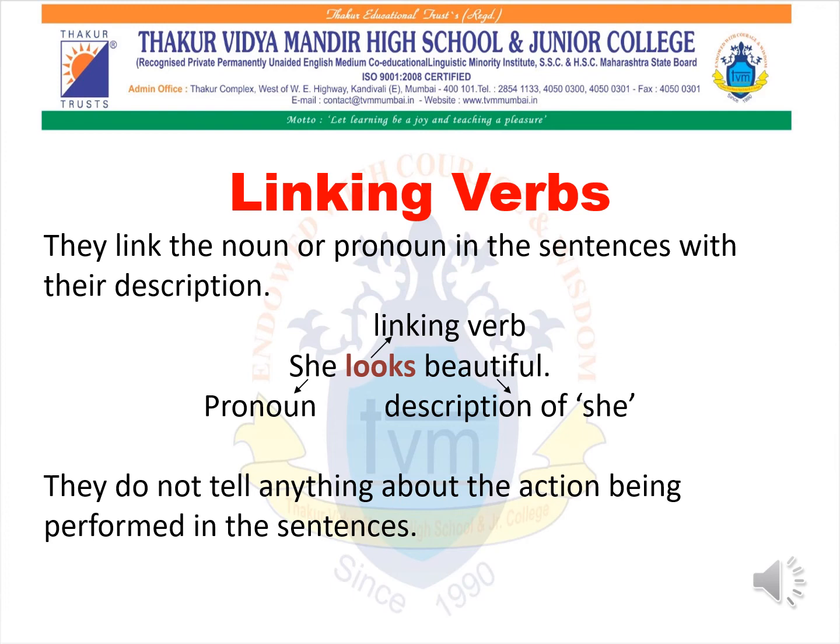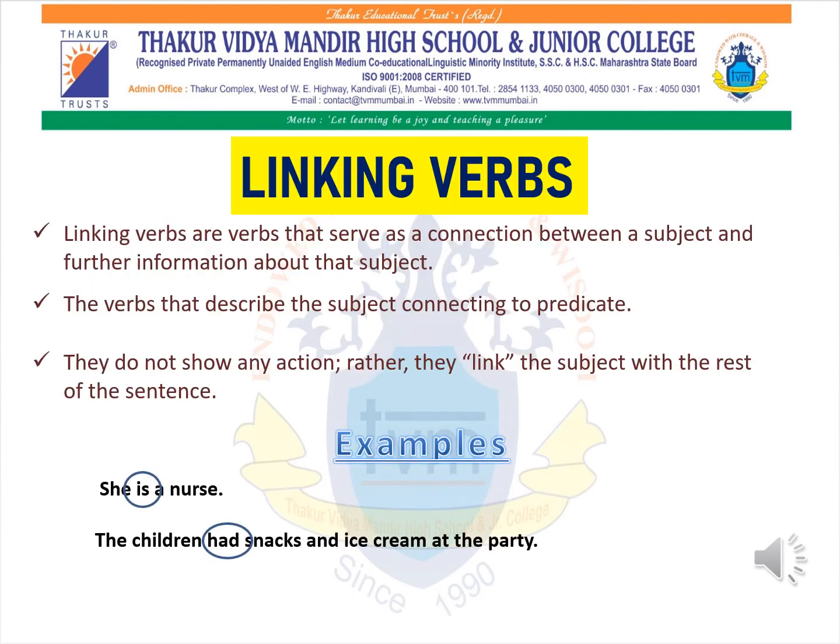We shall have a few more examples and then your concept will be clear. To be more clear, linking verbs are verbs that serve as the connection between a subject and further information about the subject. It is like a predicate. The verbs that connect the subject to the predicate are known as linking verbs.